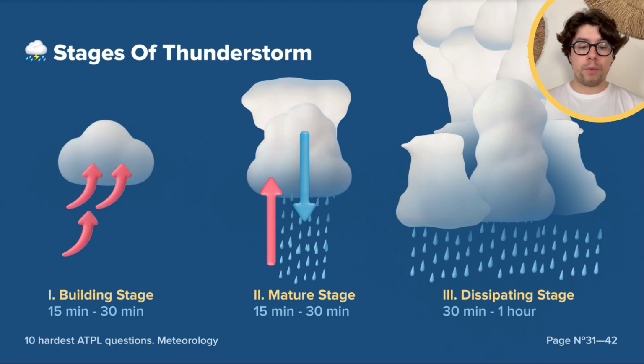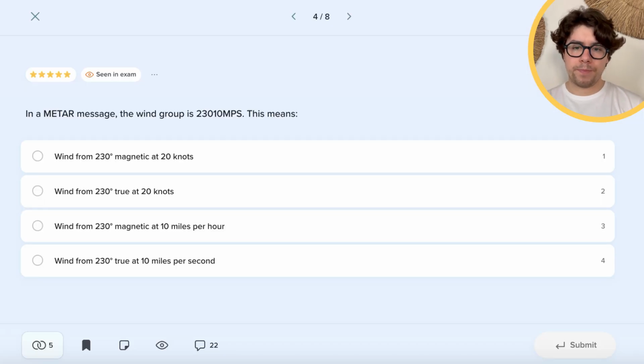So a quick recap: we have the building stage, where we have only uplifting air going up, then the mature stage, where we have air going both up and down, and then lastly the longest, the dissipating stage, where the air is only going down. There we have long, relatively constant precipitation. Remember that the mature stage is the most violent one. This is also where we have all the lightning and thunder.